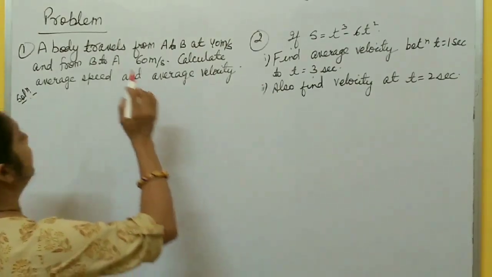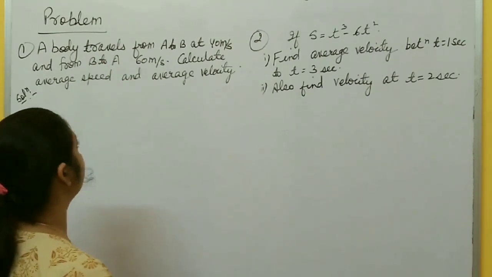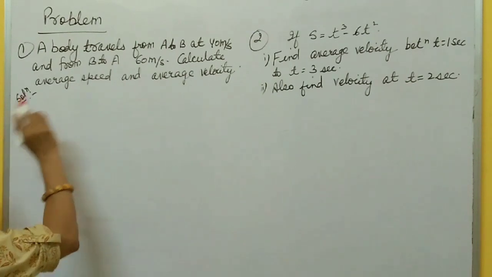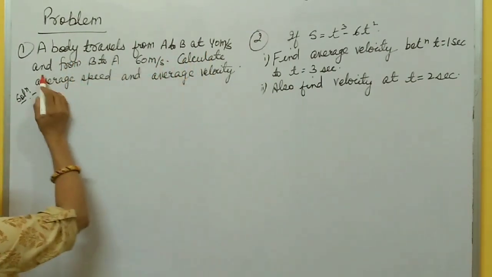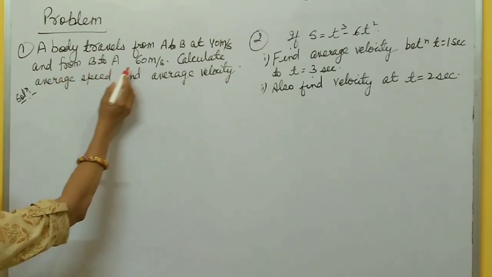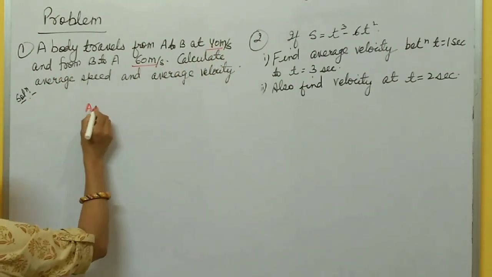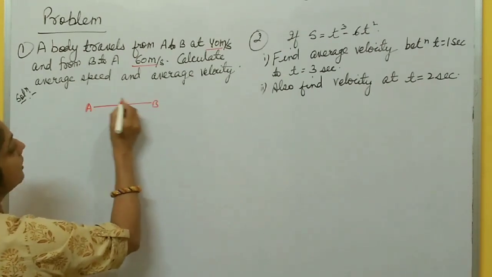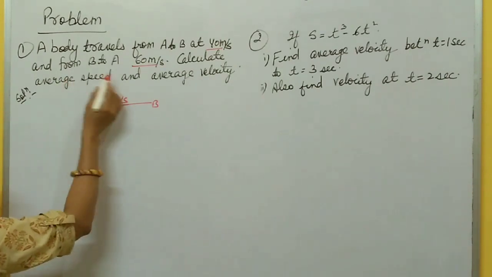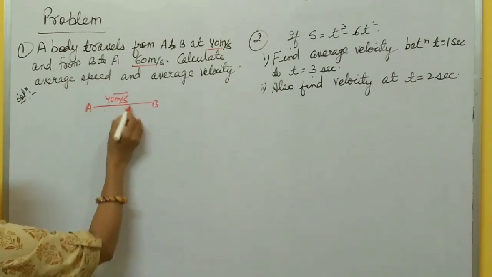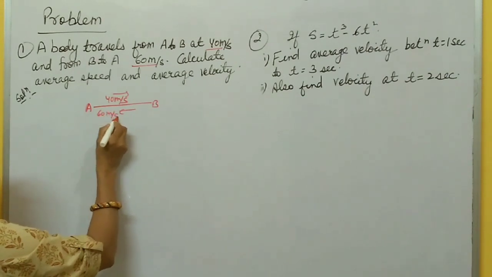Okay, now problems based on average velocity and instantaneous velocity, right? Question number 1. If a body travels from A to B at 40 meter per second and from B to A at 60 meter per second. It's given that the body moves from A to B at the speed of 40 meter per second, and on returning from B to A, it moves with the speed of 60 meter per second.